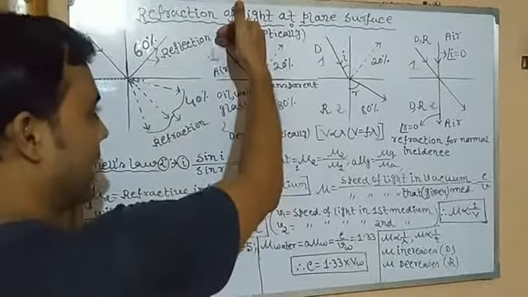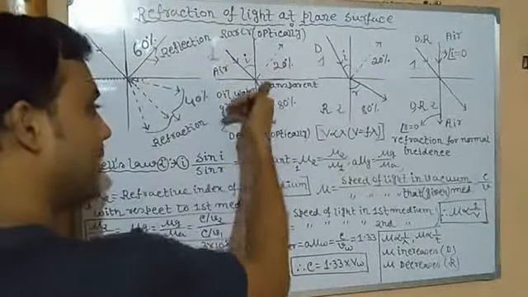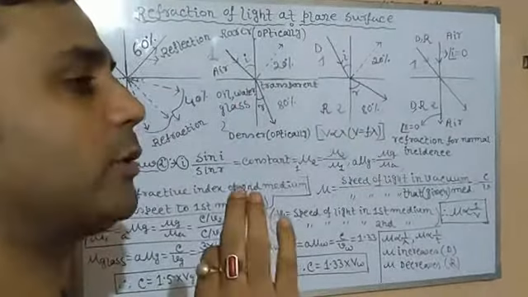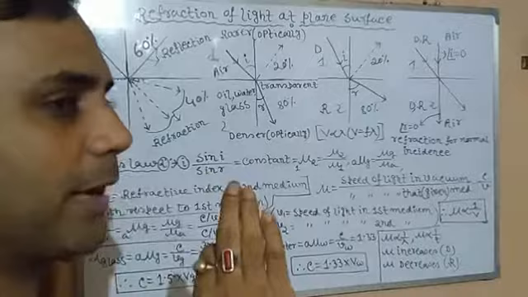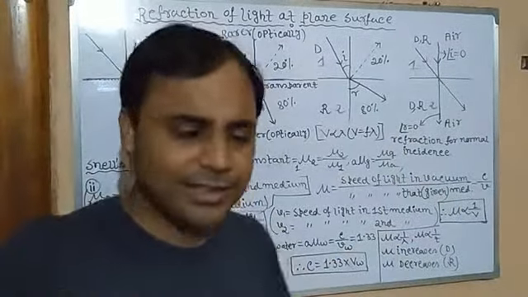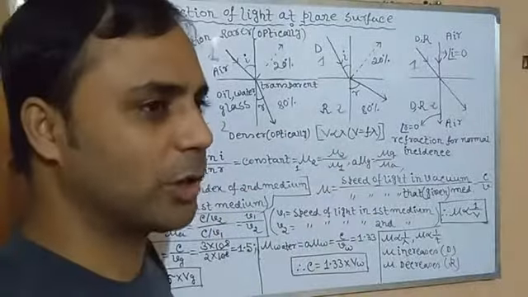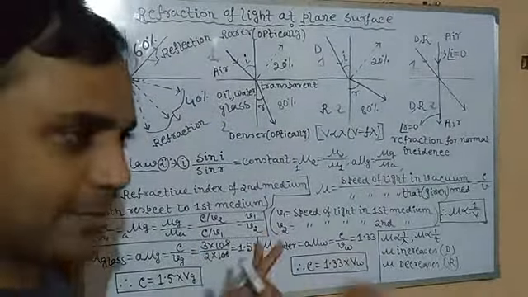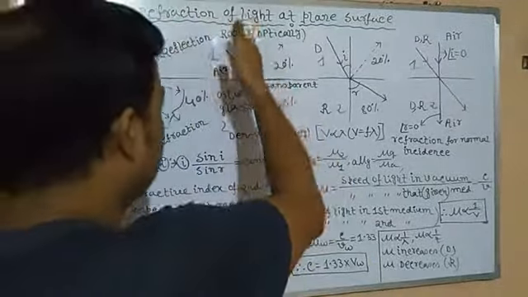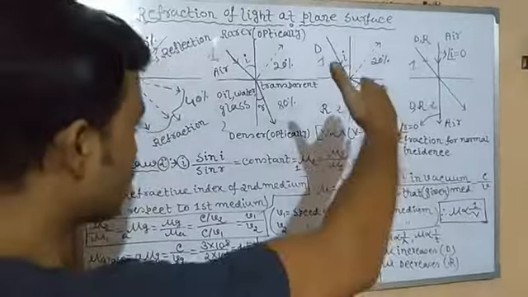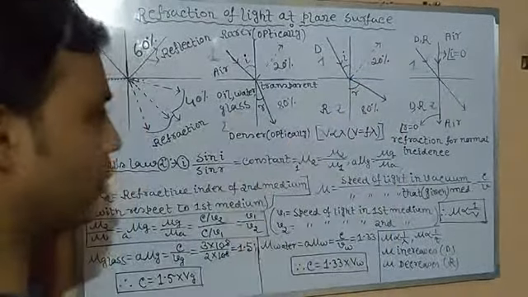So if we take water as the first medium, we may take glass as the second medium. The medium in which light will travel, the velocity of light will increase. Rarer medium, isn't it? Less traffic. Whereas the medium in which the velocity of light decreases, huge traffic, denser medium. So always remember, when light enters from rarer to denser medium, the velocity of light decreases, so the refracted ray moves towards the normal.